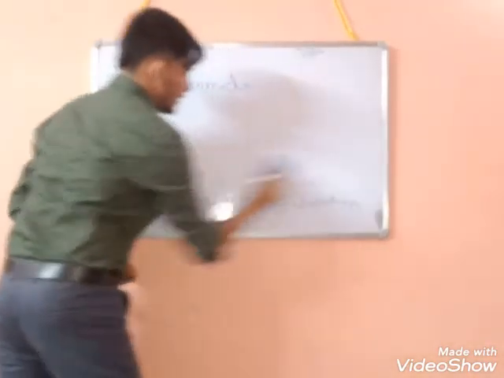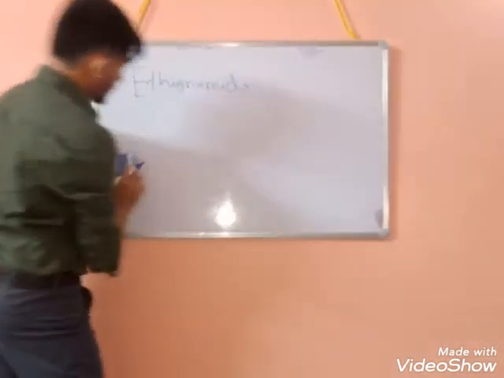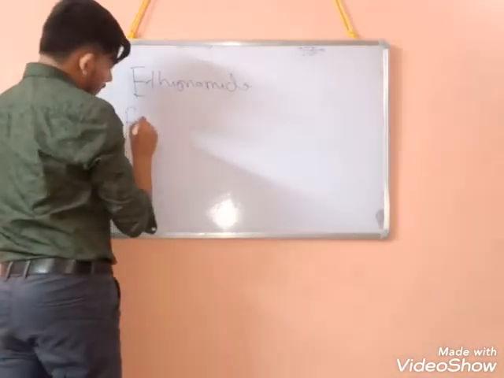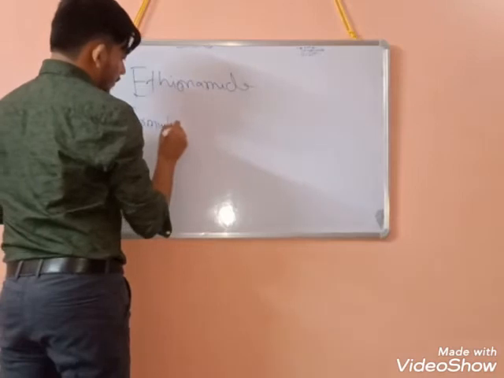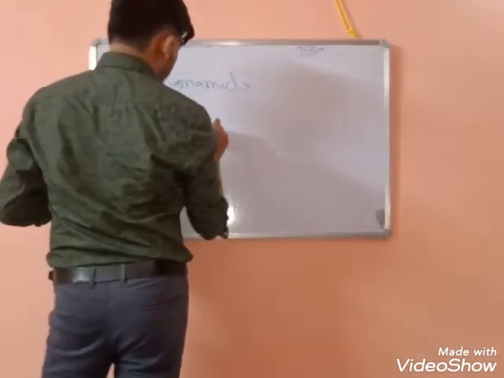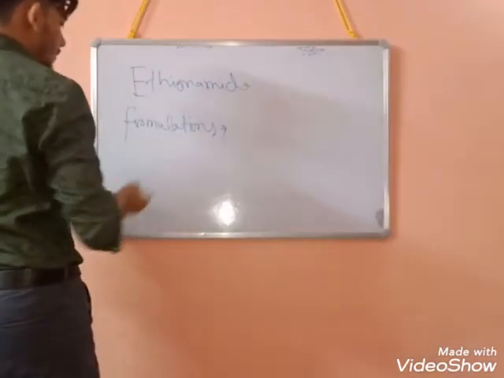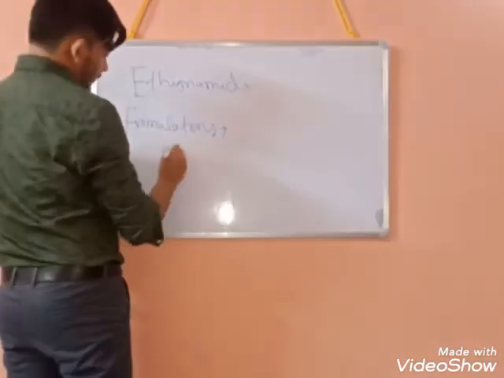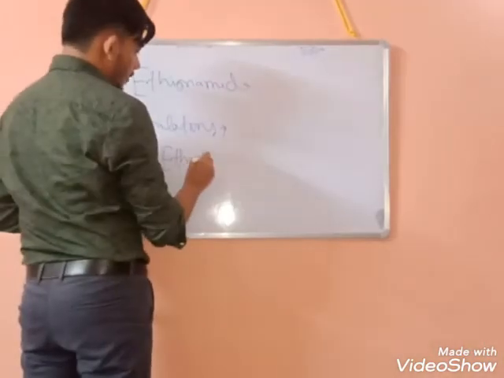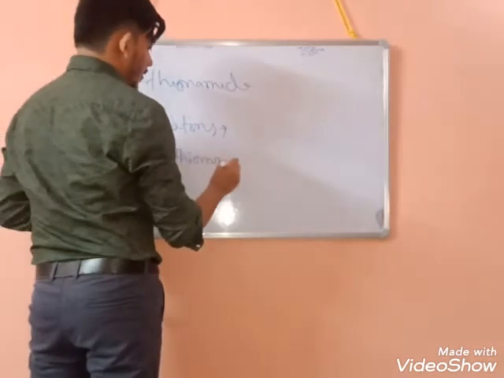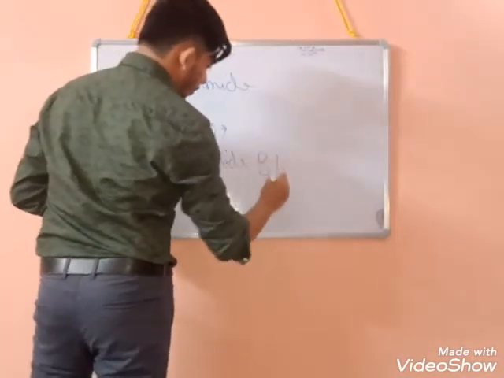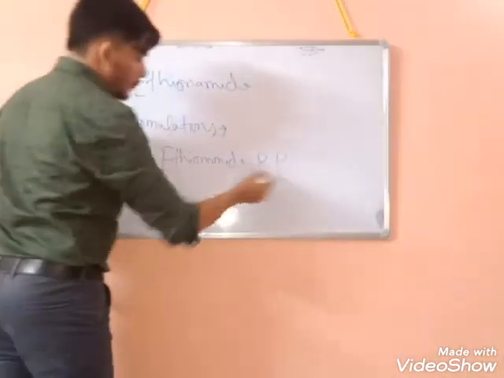So next we will see formulations or preparations. So what is the formulation or preparation? Ethionamide in pure form is available as per British Pharmacopoeia, that is BP.